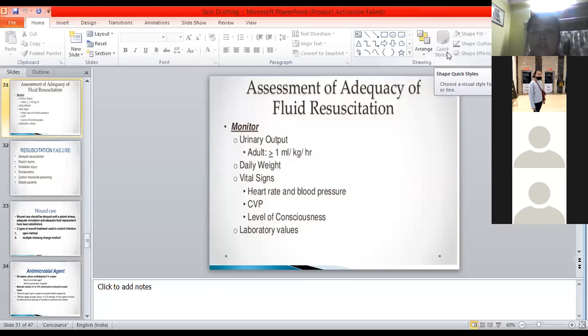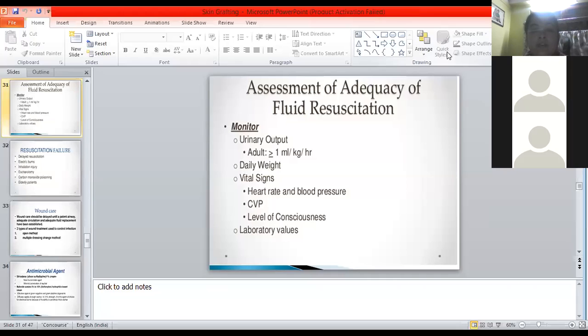Because of hypoxia, the patient may have brain dysfunction and might be in a confused state. So level of consciousness is also important. And then the laboratory values, hemoglobin, potassium, sodium, then your complete blood count, PCV, WBC, all those laboratory values also need to be sent at regular intervals of time.